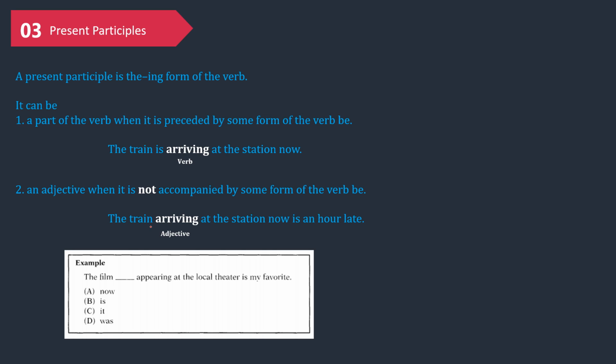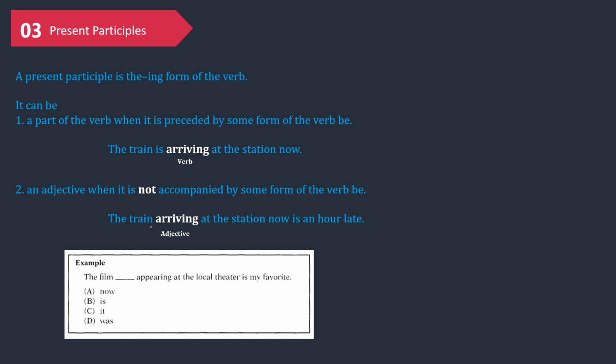A present participle can be first a part of the verb when it is preceded by some form of the verb be. Have a look at the example. The train is arriving at the station now. Can you find a present participle? Yes, "arriving." Is it preceded by "to be"? Yes, "is" is a "to be." So the function of "arriving" in this sentence is as a verb because it is preceded by the "to be" "is."